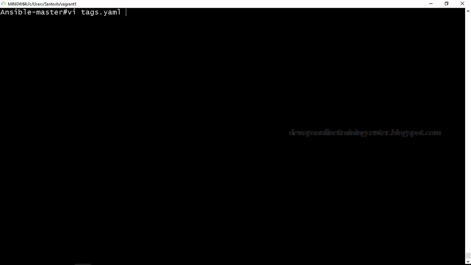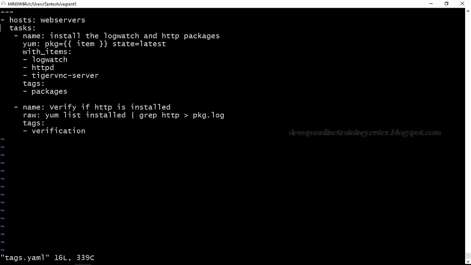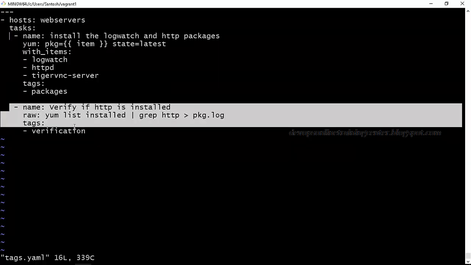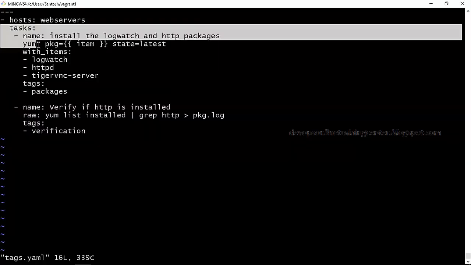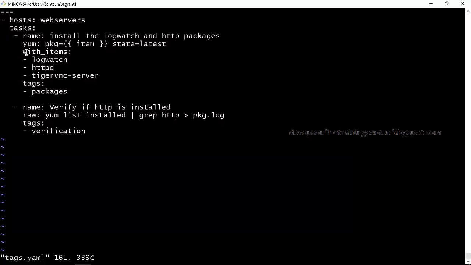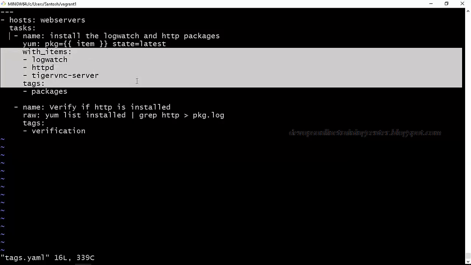In tags, I have two tasks. The first one is install some packages, right? But I want to install them inside a loop, not one by one. So I'm using something called with_items. This is a loop, right? There are 3 packages inside it which will be executed.